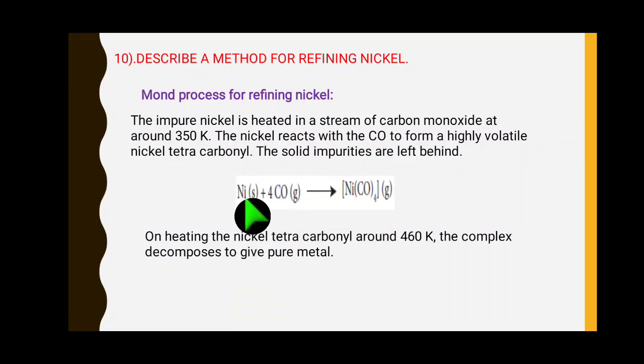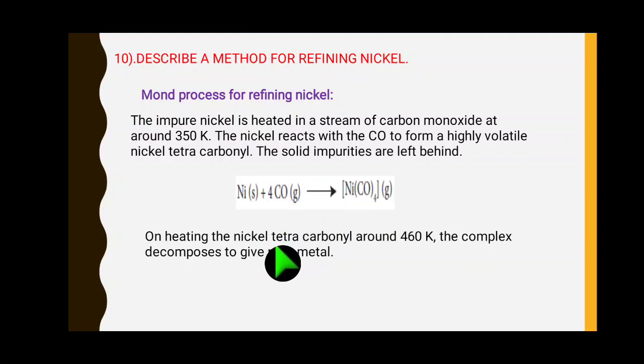So on the left side, impure nickel, solid state. We heat it with carbon monoxide, right? So we can get a complex. At which temperature? 350 Kelvin, right? So a combination reaction takes place, right?